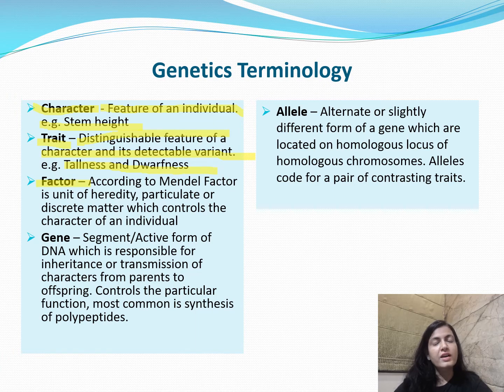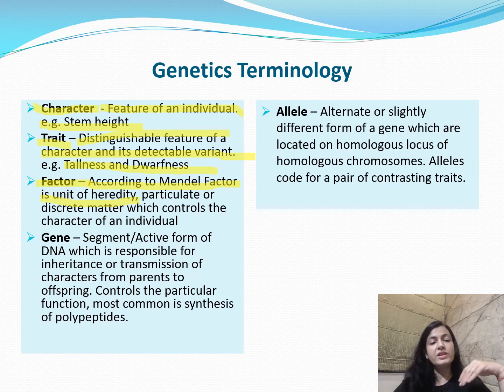The next term is the factor. According to Mendel, a factor is a unit of heredity. These are the particles which are responsible for the transmission of characters from the parents to the offspring. We can also call it particulate or discrete matter which controls the character of an individual. So according to Mendel, these factors are the particles which are transferred from the parents to the offspring.